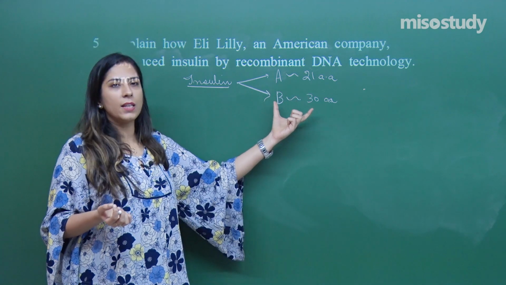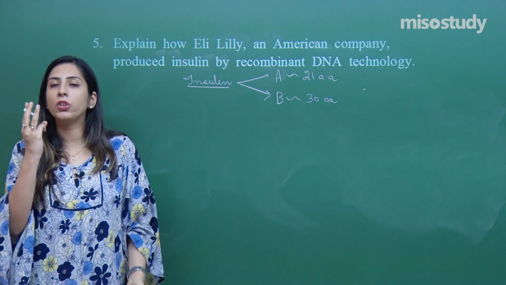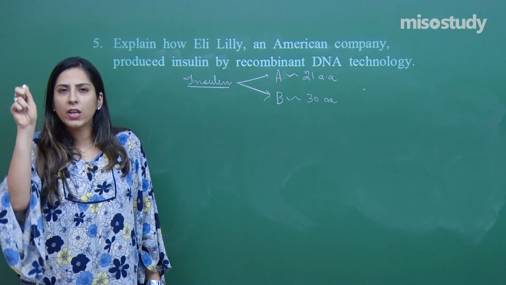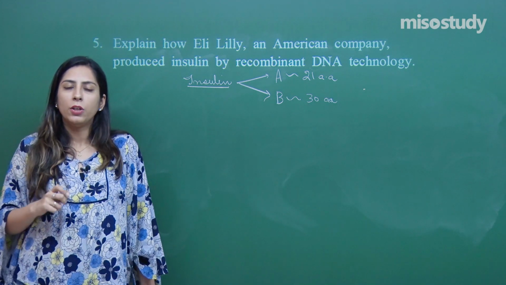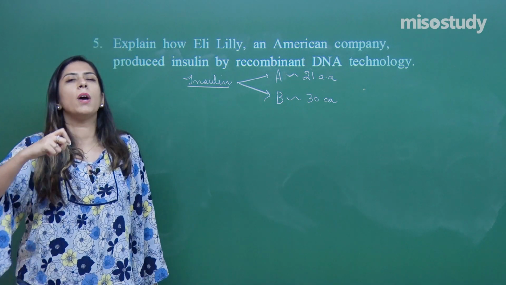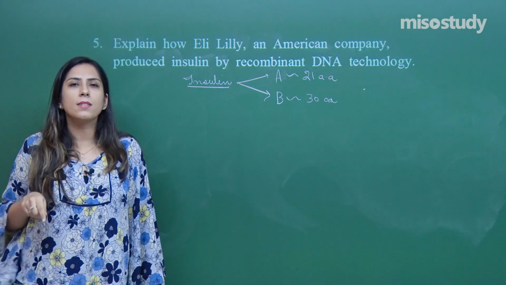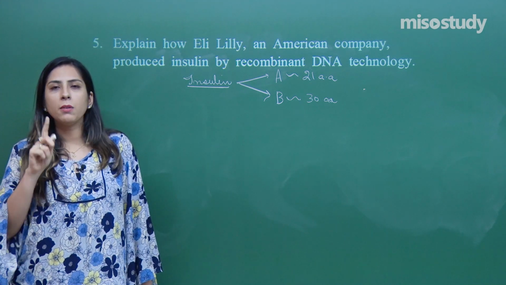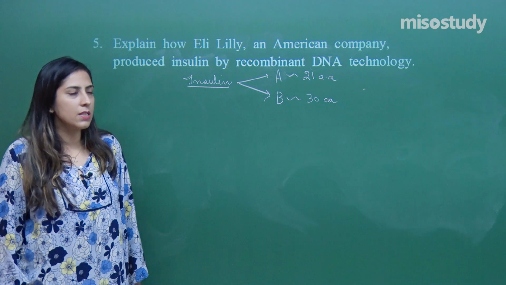The active form has 2 chains, but the inactive form has 3 chains, A, B and C. The C chain joins the A and B chains. During proteolytic cleavage, during the conversion of the inactive form to the active form, the C chain is cleaved. Only the A and B chains remain, and between them a disulfide bond is present.